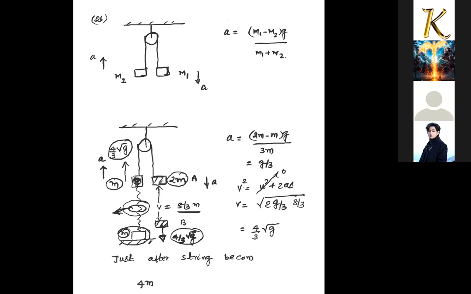The momentum is 4m into common speed, let me assume v1. This is the momentum just after string becomes tight. And the momentum of the system before string becomes tight: 2m will have velocity, and this m will have velocity, so 2m plus m, which is 4/3 times root g velocity. This is the momentum of the system just before string becomes tight. This is the momentum of the system after string becomes tight, so that I can get the velocities.